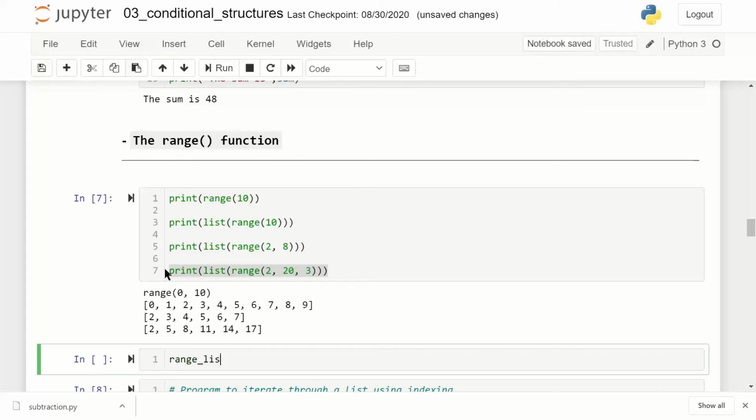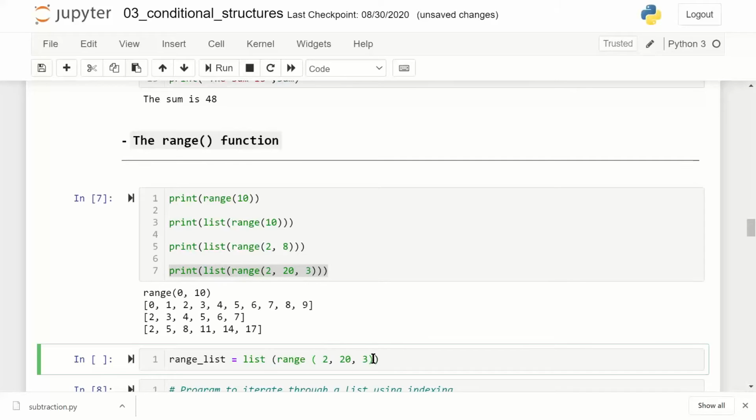Range list is equal to list, and here I'm using a function range, and then I say 2 comma 20 comma 3, bracket closures, bracket closures.